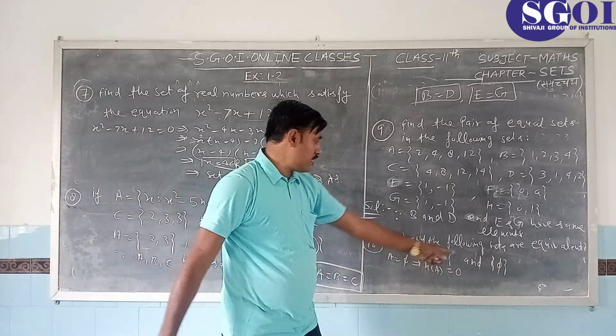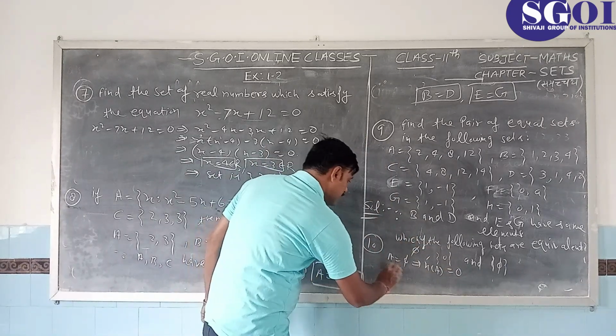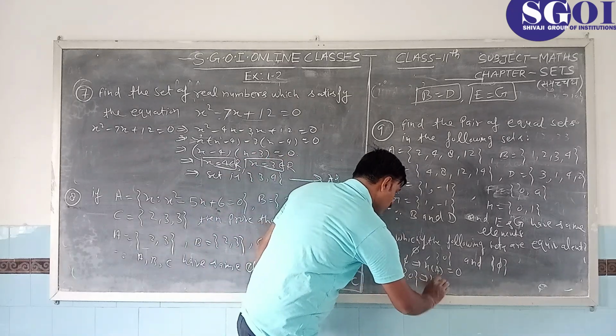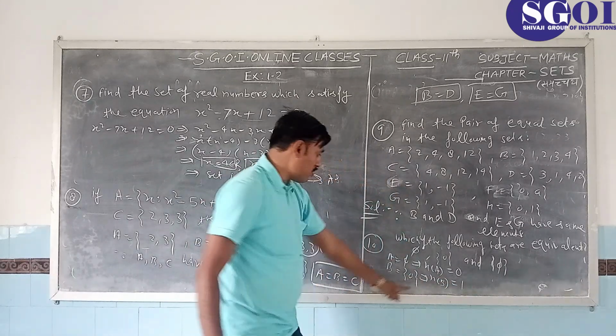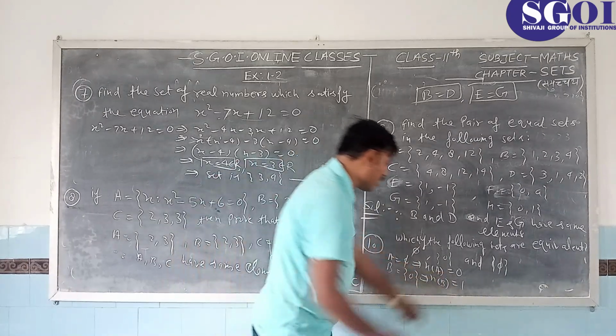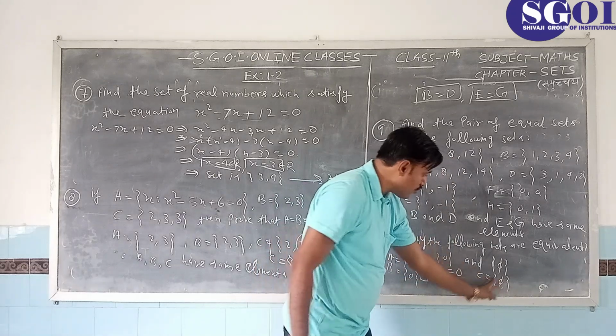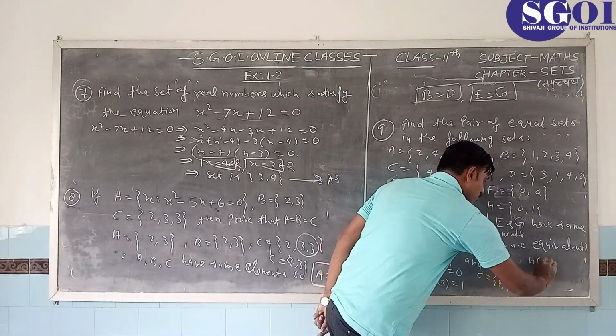Let us take B set as singleton {0}. So n(B) is equal to 1 because there is only one element. And C is singleton {5}. This has one element, so n(C) is equal to 1.